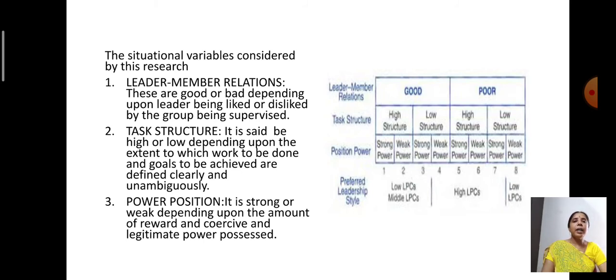Now he considered three different types of variables for this theory. Fiedler considered three different types of variables for his theory. The first variable is leader-member relations. Leader-member relations are classified into two: good relations or poor relations.